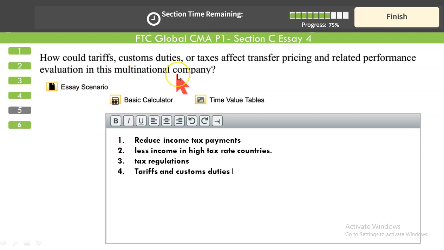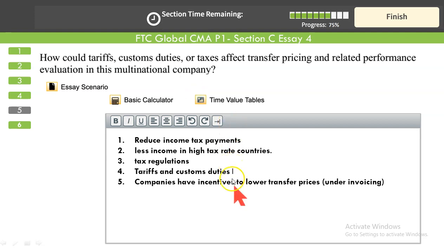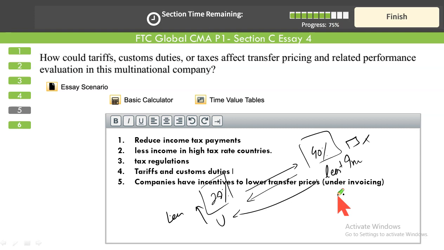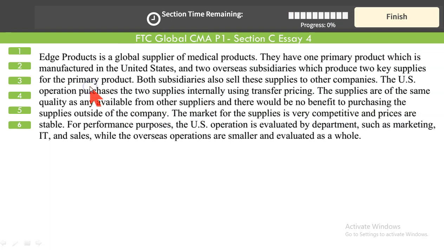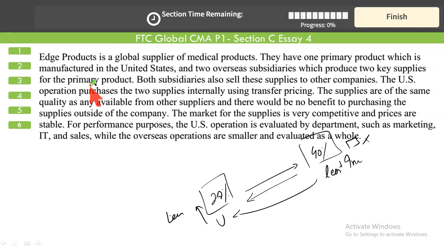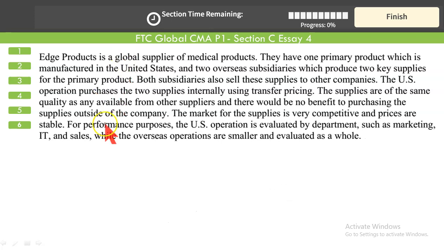How do we avoid tariffs and custom duties? Companies get involved in unethical practices called under-invoicing, as we have seen in the case study. Let's go back to the case study. This is the parent company situated in the United States, and we have assumed that the tax rate in the United States is 20%. One of the subsidiaries is in Pakistan, where the tax rate is 40%.